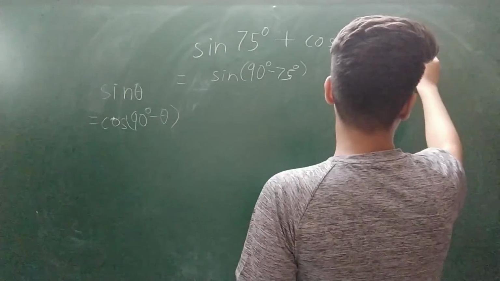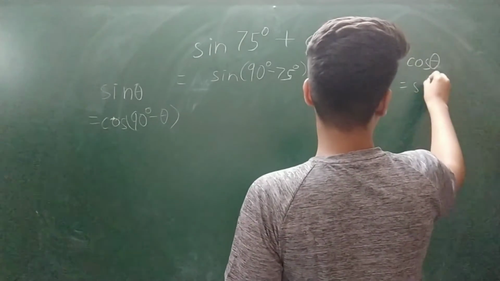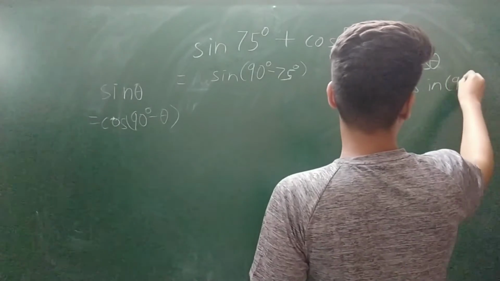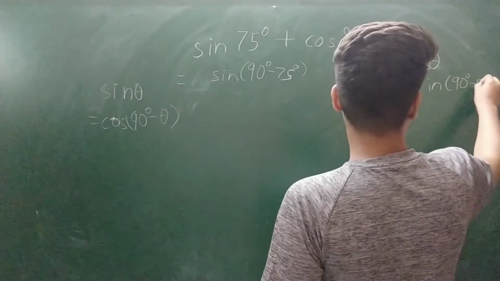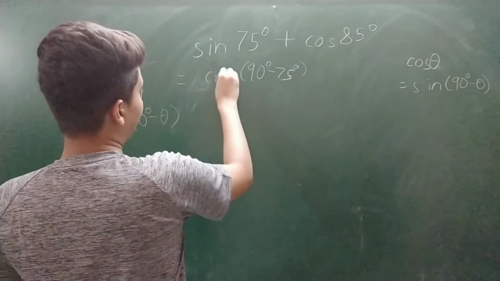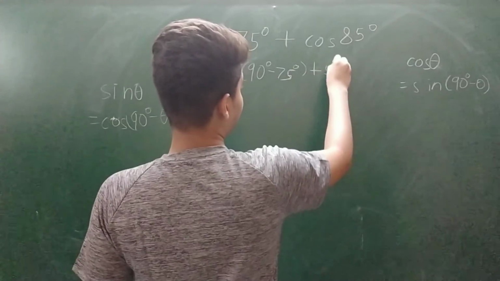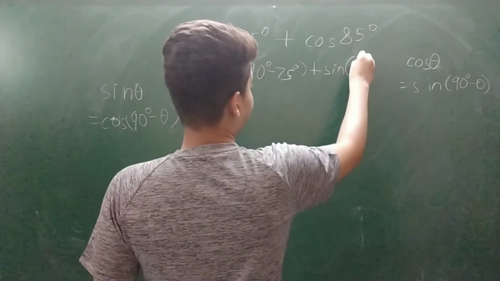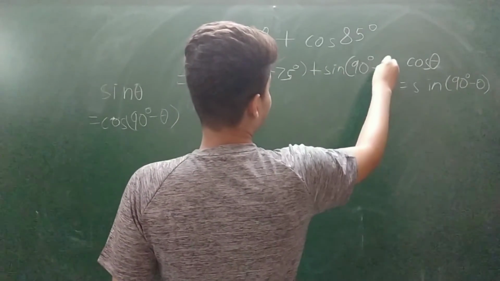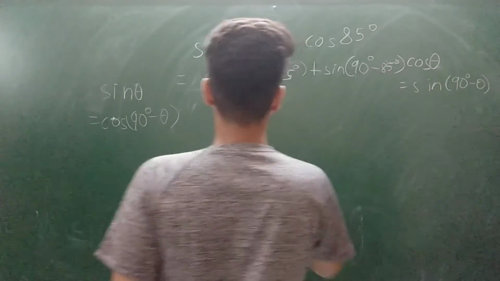Using identity, cos theta equals sine 90 degree minus theta, we get cos 85 degree equal to sine 90 degree minus 85 degree.